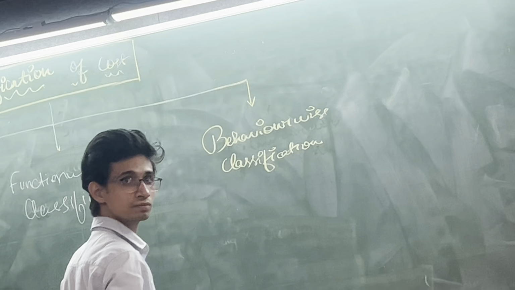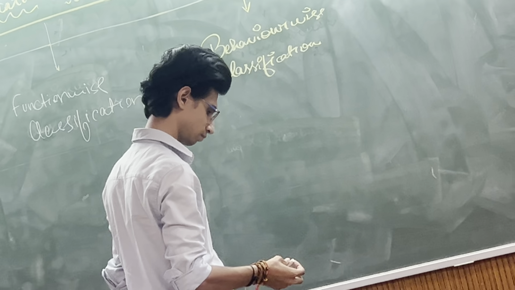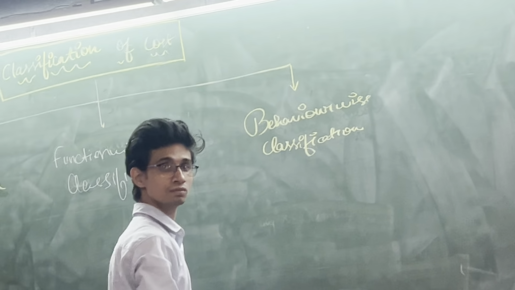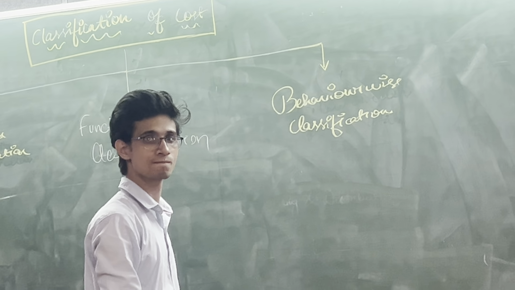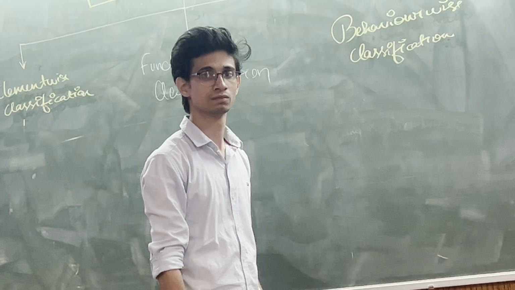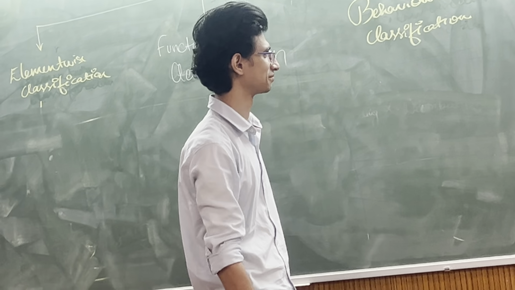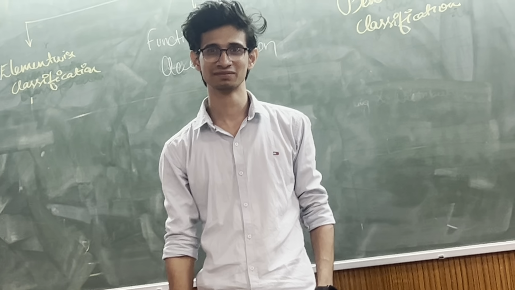Behavior wise classification. Here behavior, all of you understand what is behavior. Here we discuss how costs behave, how Mayank behaves, how Nandini Bhartiya behaves and how cost behaves.